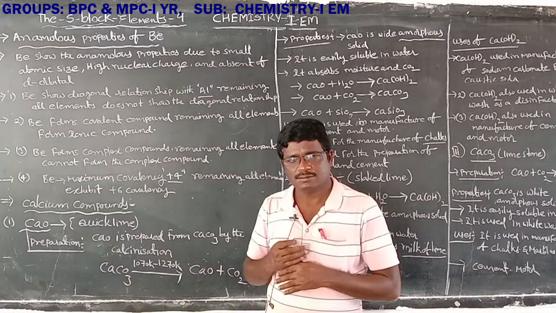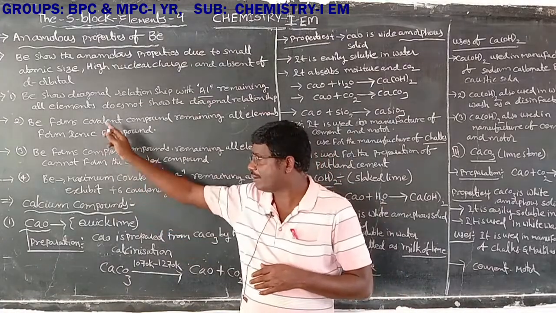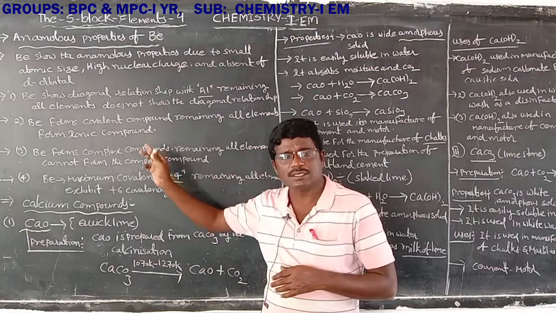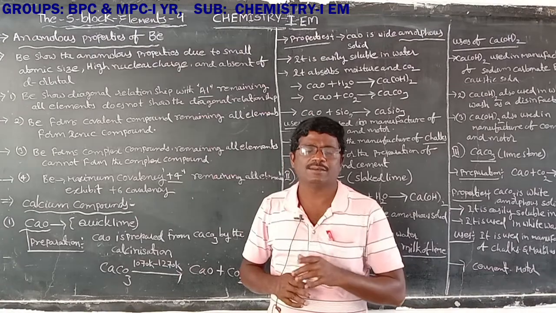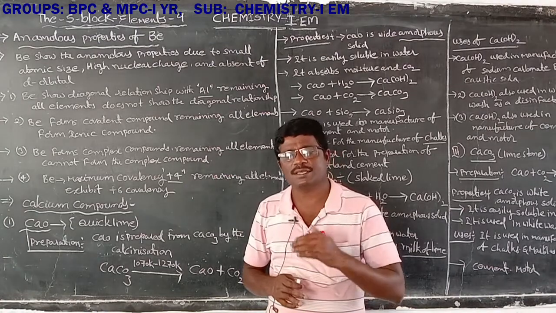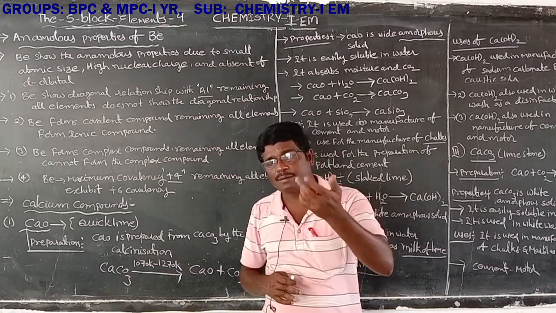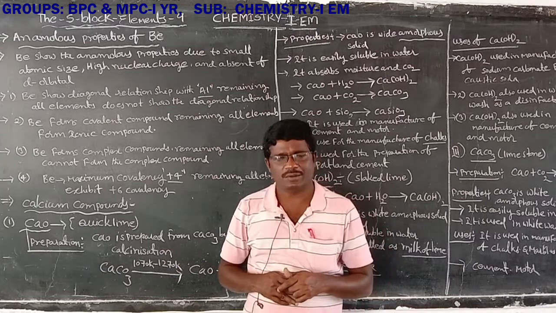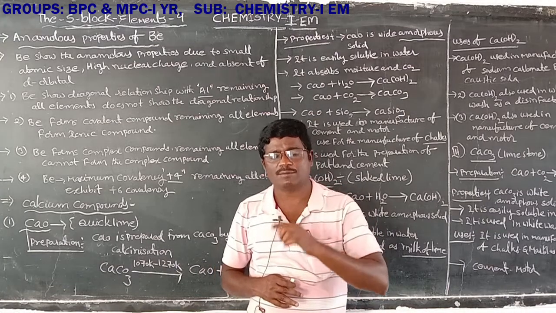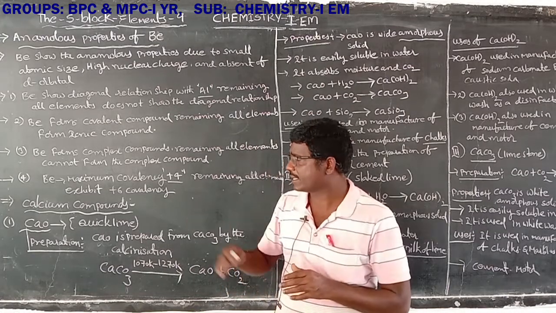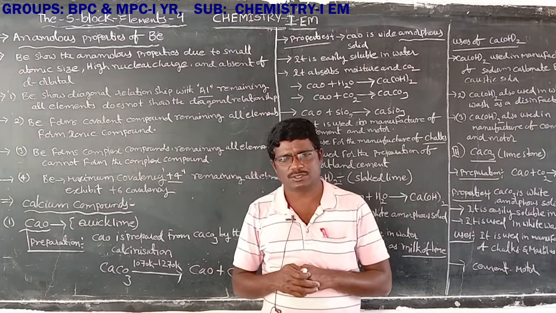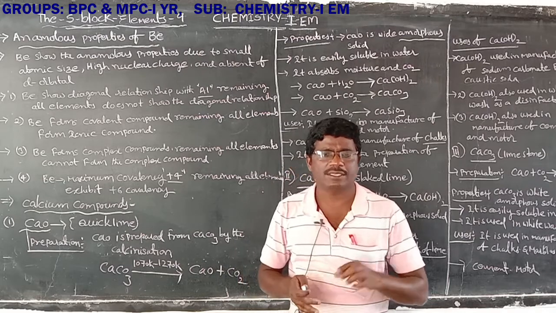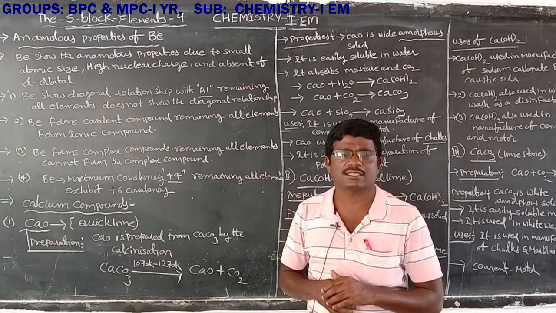Second one, beryllium forms covalent compounds. The remaining elements, magnesium, calcium, strontium and barium, form ionic compounds, but beryllium forms covalent compounds, which have strong bonds. Next, beryllium forms complex compounds; here beryllium reacts with transition compounds.